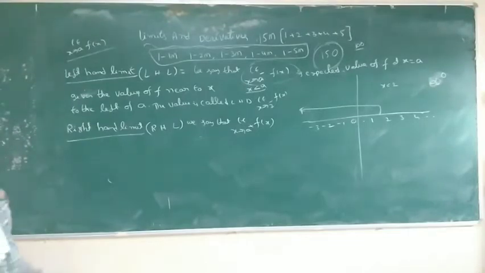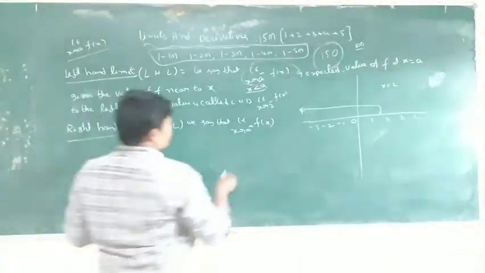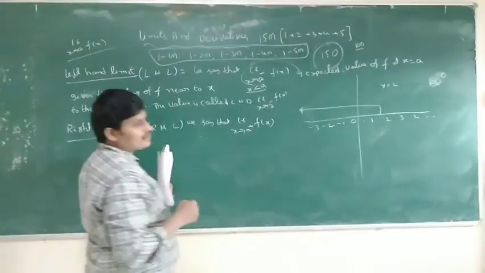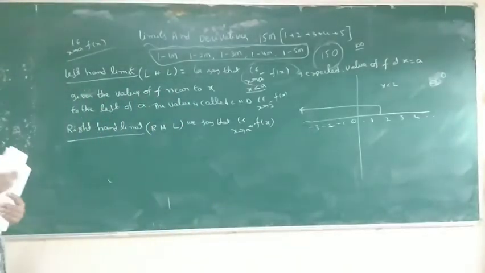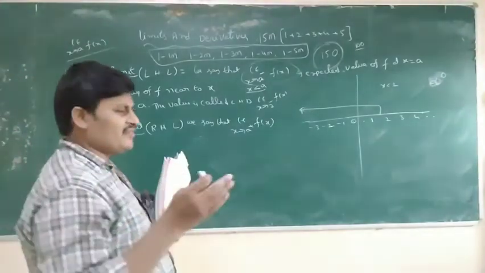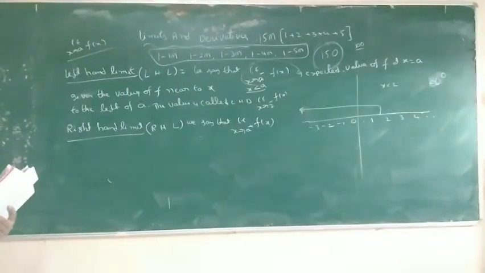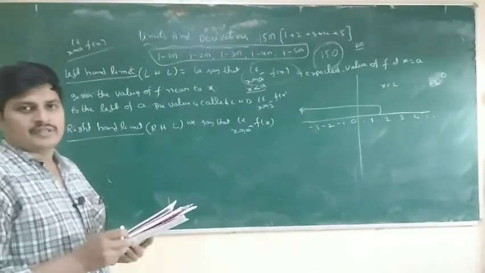Right hand limit means to the right of a, near to the right. For example, 2 plus, x tends to 2 plus, means very near to 2: 2.01, 2.001, 2 point something, approximate values like 2.01, 2.02.